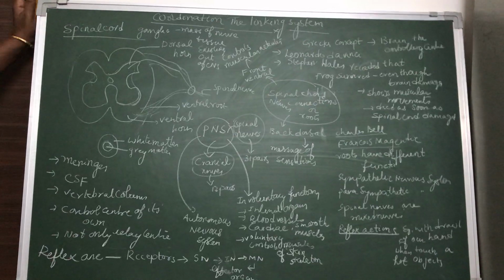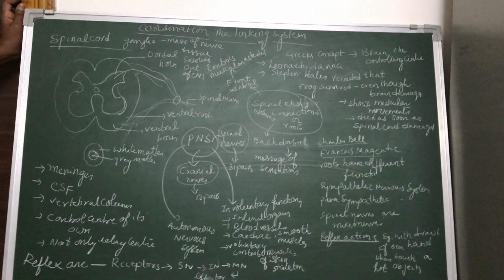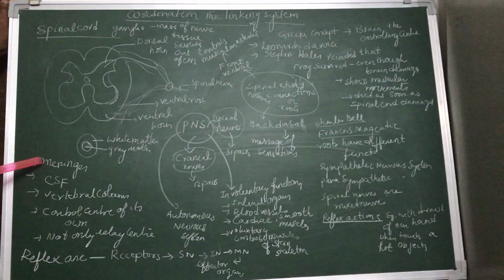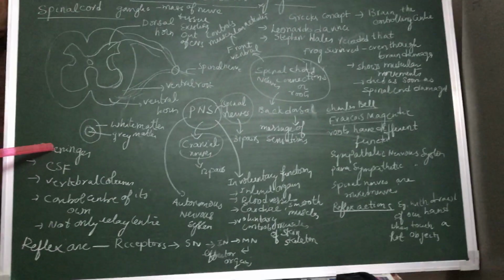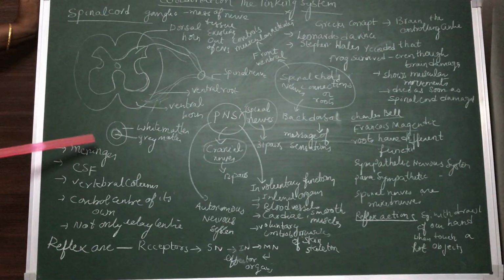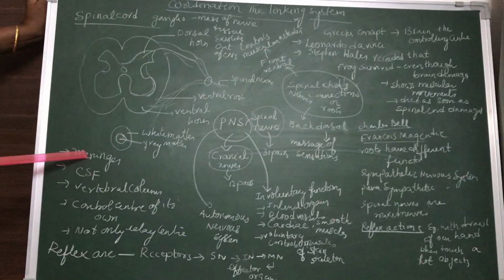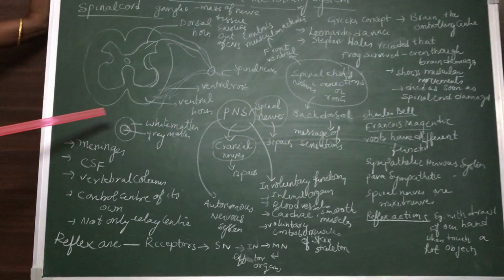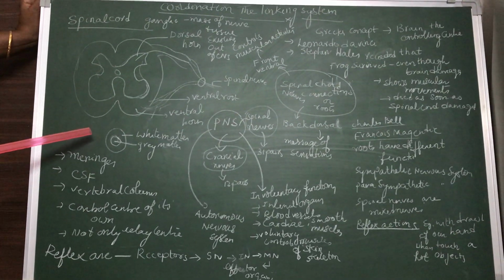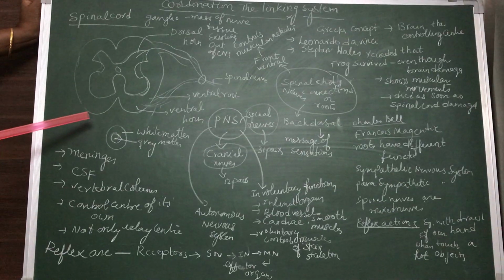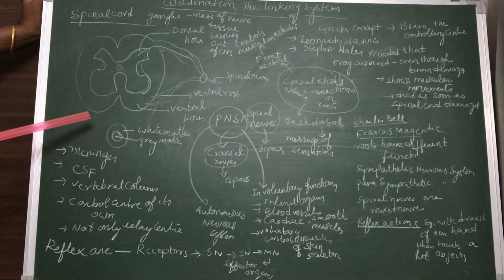Spinal cord, unlike the brain, is also covered with three membranes called meninges. In the brain we discussed the meninges. Here, the spinal cord is also covered with three membranes called meninges: dura mater, arachnoid membrane, and pia mater. Dura, arachnoid and pia mater.